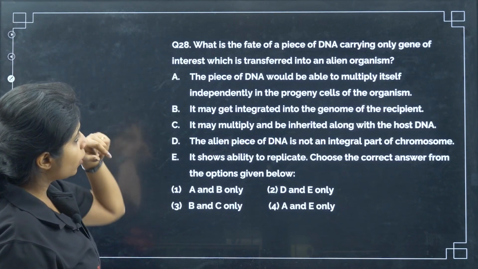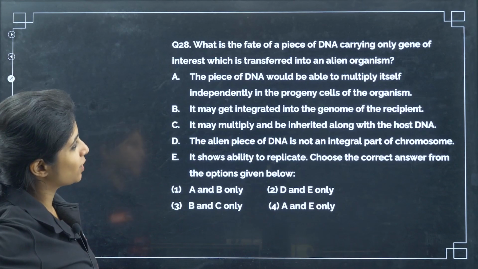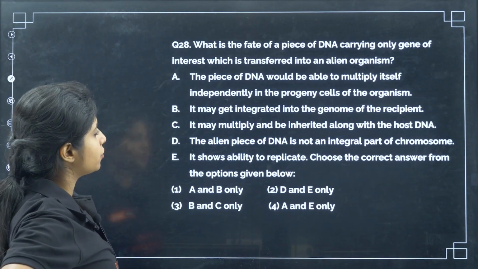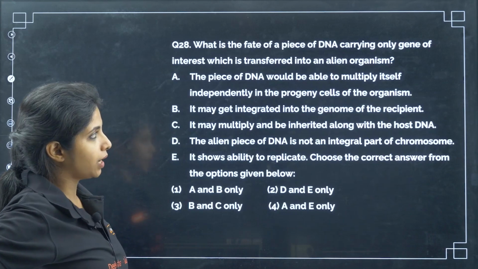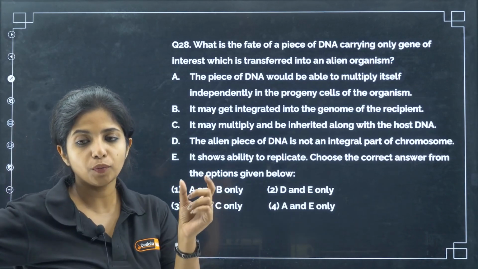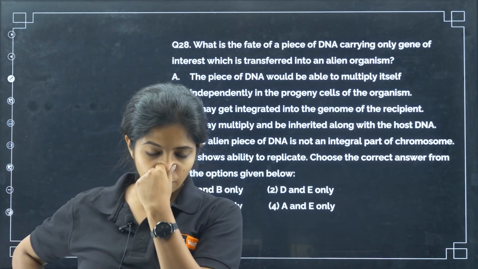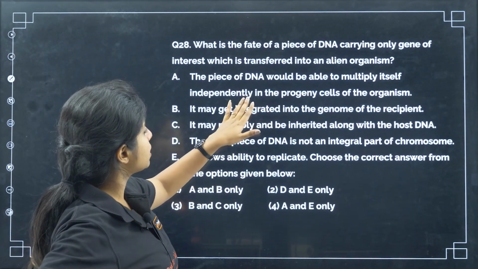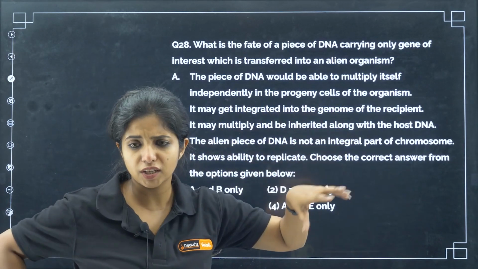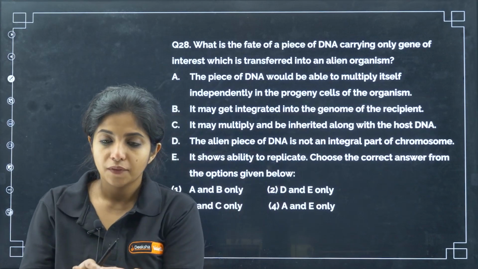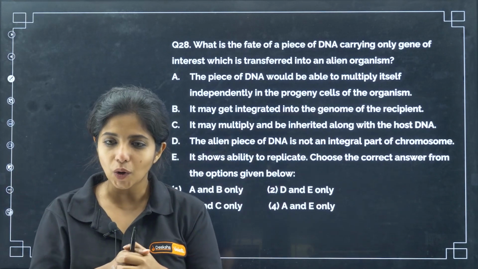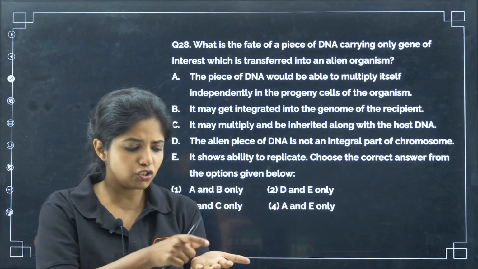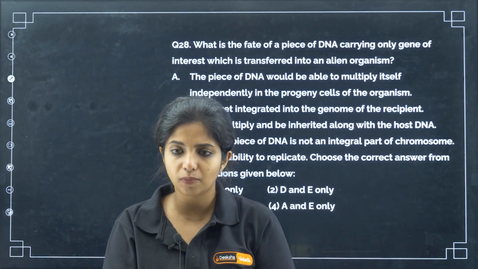Now, what is the fate of a piece of DNA carrying only the gene of interest which is transferred into an alien organism? I have an alien organism and I am going to put the gene of interest. So what is the fate of that? A piece of DNA would be able to multiply itself independently in the progeny cells of the organism. Do you think this piece of DNA that I am putting will multiply itself? No, it cannot do so. It should have an ORI site, origin of replication site, which obviously a piece of DNA with just the gene of interest would not have.